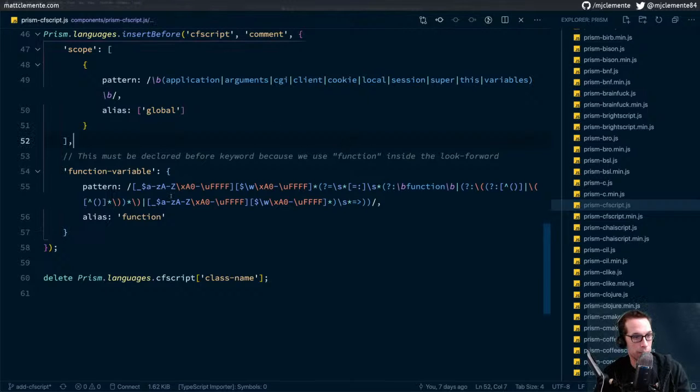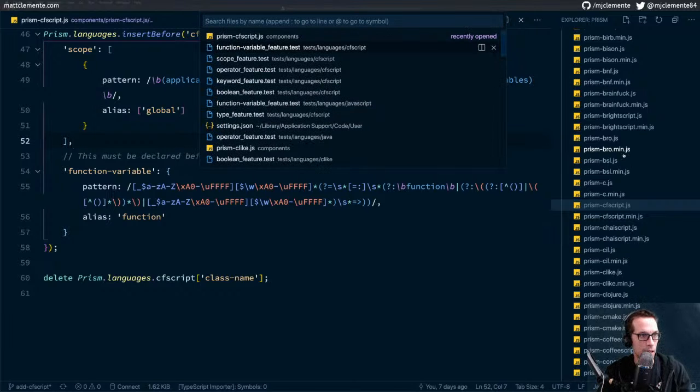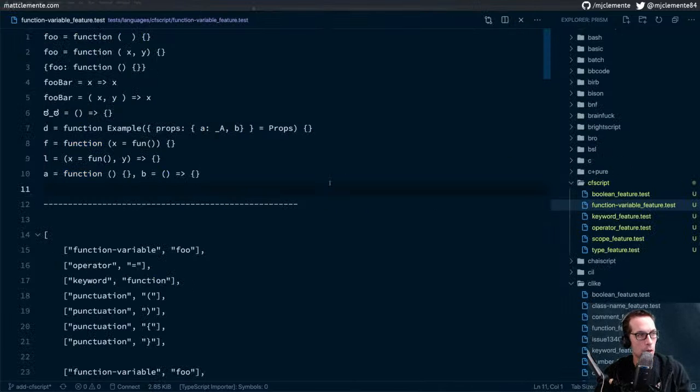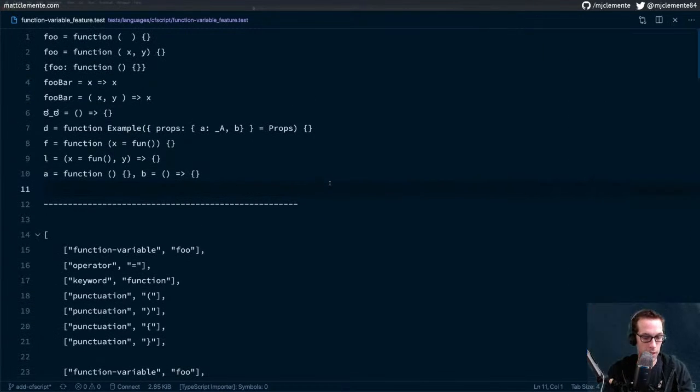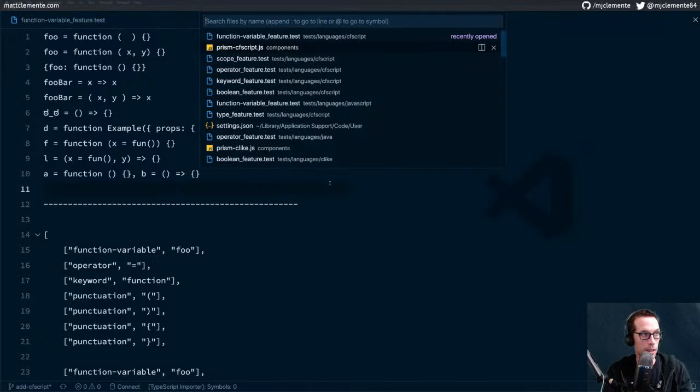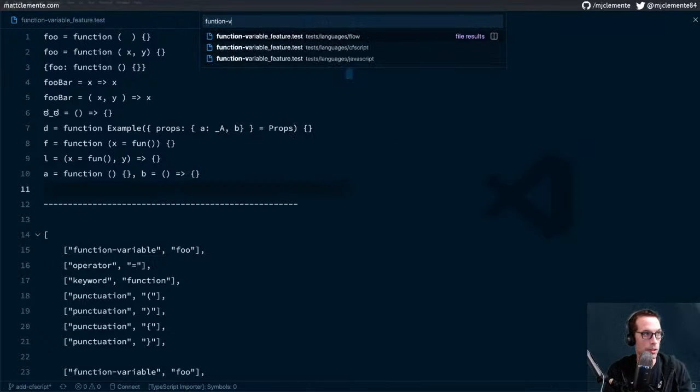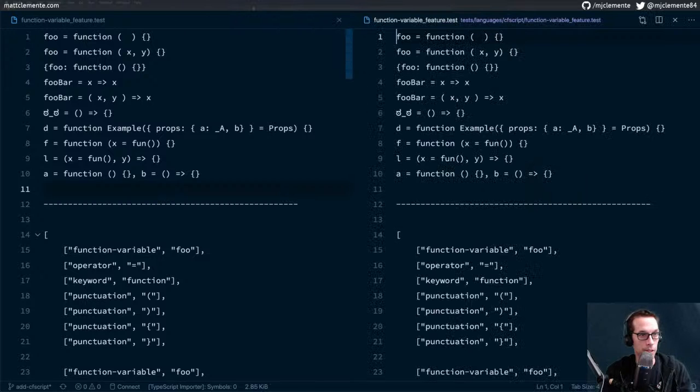Jumping back into the function variable. Okay. So we're trying to capture functions that are set as variables, and in our test, so I ran it, it looked fine, but I also wanted to confirm here, close that sidebar, we'll split this, and we'll do function variable feature test for CF script.